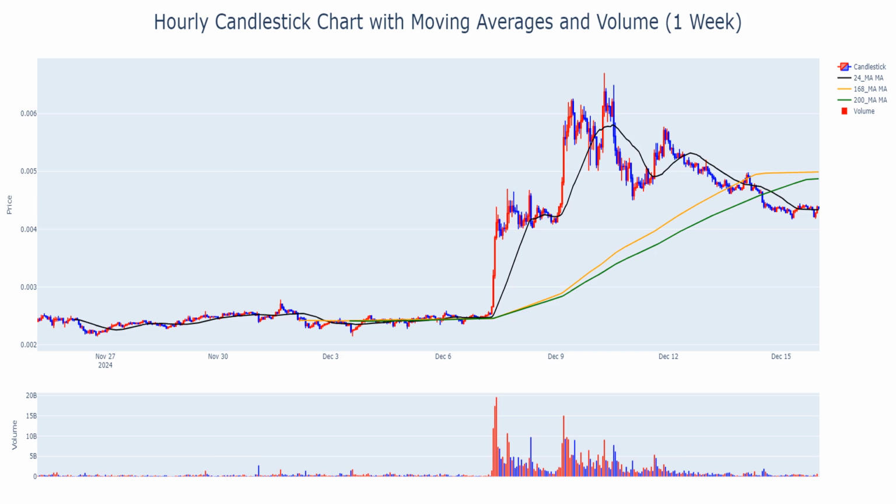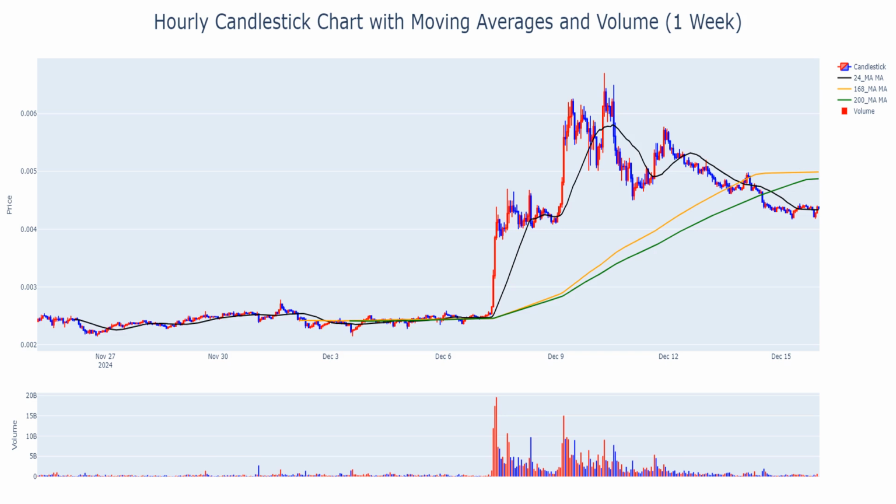The current price of 1MBABYDOGEUSDT stands at $0.00436, hovering just above the 200-hour moving average of $0.00434. Over the past week, the coin has exhibited volatility, with a sharp surge to a high of $0.00487 before retracing. The 20-hour and 50-hour moving averages, at $0.00441 and $0.00445 respectively, suggest near-term resistance around these levels.